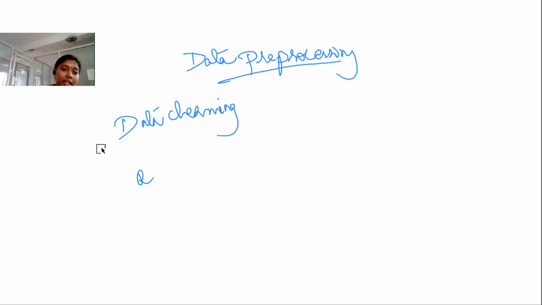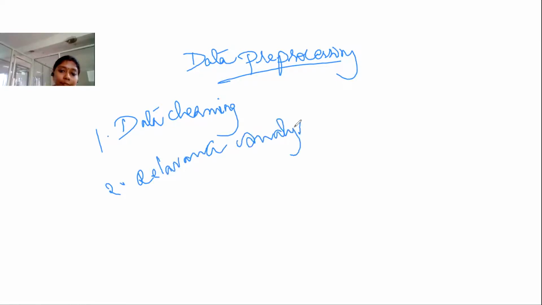The first step within pre-processing is data cleaning, the second is relevance analysis, and the third one is data transformation and reduction.